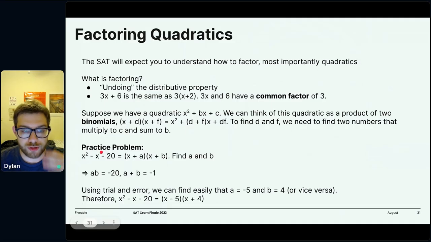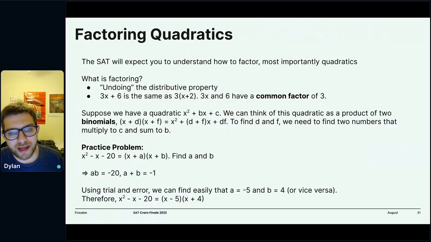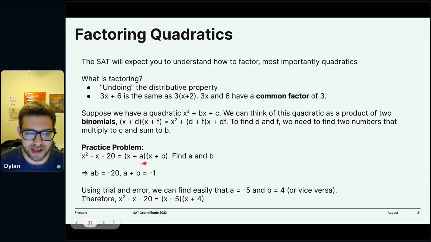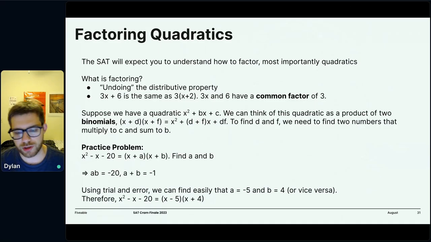And so this is just some trial and error. We think through, okay, what numbers multiply to negative 20? 5 and 4, 3 and something, 2 and 10, 10 and 2, 20 and 1. And we get to negative 5 and 4, or vice versa, 4 and negative 5. Multiplication is commutative. So using trial and error, we find these two numbers, plug them into x plus a and x plus b, and we find our factored form. And we'll see why this is really useful later in solving quadratics. But for now, just think of it as a really useful way to simplify a quadratic into two linear binomials.